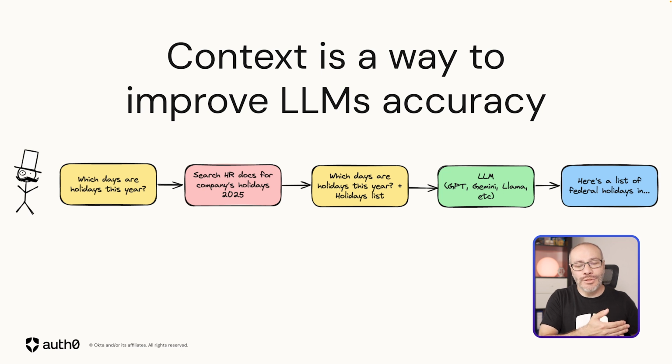Then the agent combines the information from the user, the question, plus all this available context, the list of public holidays, and generates a nicely formatted output that says something like, here are the federal holidays for you. It gives me the result with accuracy, and gets it right this time.